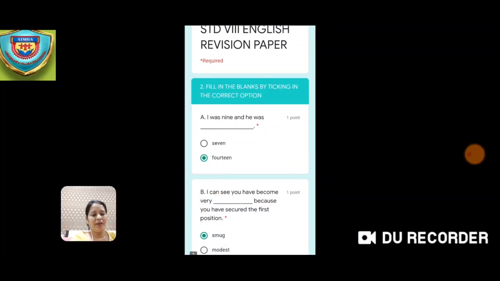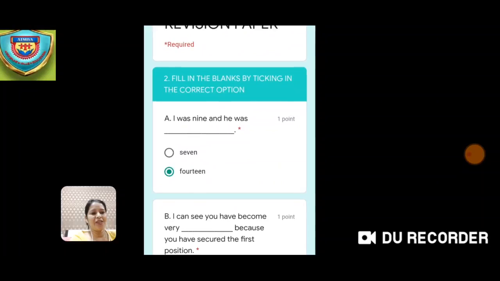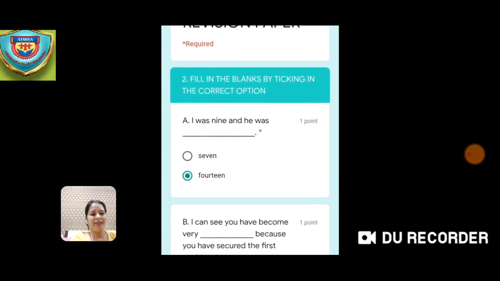option. Now after that, children, you can see that it is given back or next. So if you want to go back, you will go back, and if you want to go to next, you have to go to the next. This is the next page. Now in the next page, you have to fill in the blanks by ticking in the correct option. So here the inside questions have been taken, or whatever textual questions are there, it will come. So you need to study, you need to read the lesson, the poems very carefully.